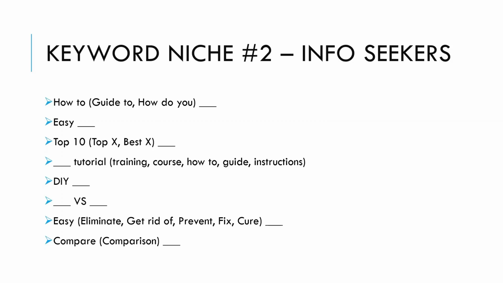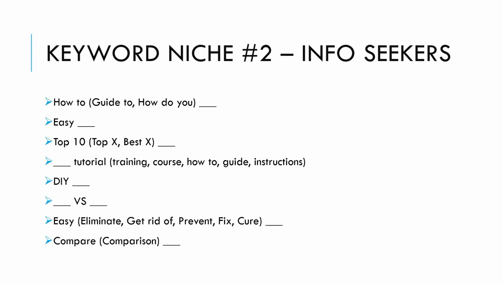So pair your seed keyword with some of these terms to create long tail keywords. First, how to, guide to, how do you, then the keyword, how to tie your tie. Next, easy, easy way to clean a stove. Next, I like to use top 10s or best 5. Just insert your number of choice, and then you can test and see if anybody's searching that. So top 10 men's suits.